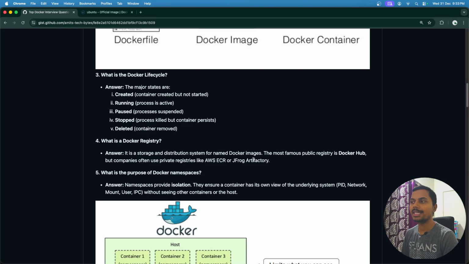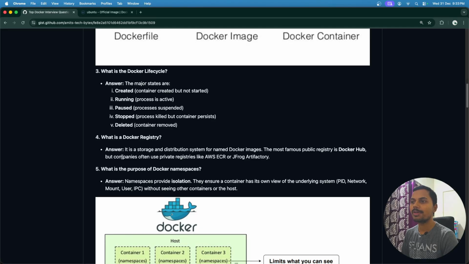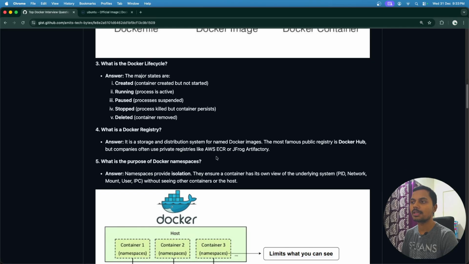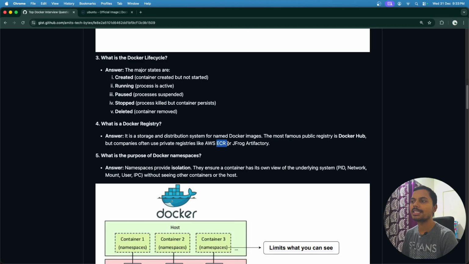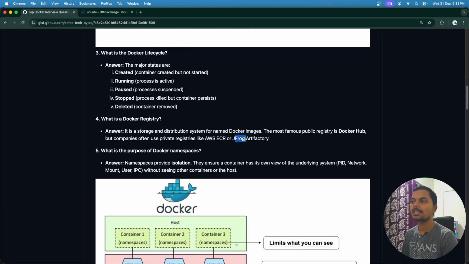In that case, we can create our private registry in different clouds. All cloud providers provide different types of Docker registries, like ECR or ACR. Also we can use third-party software like JFrog or Artifactory. So this is a Docker registry.